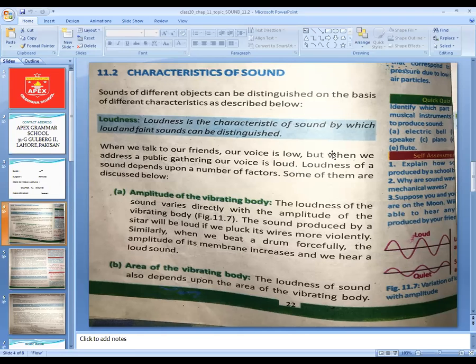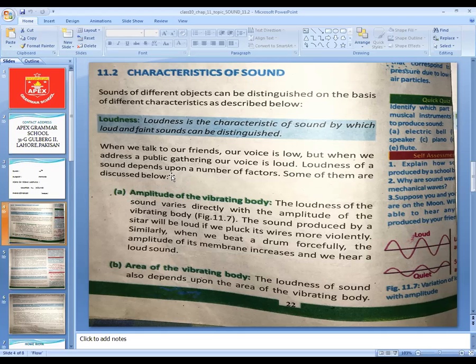This is obvious, because there are lots of people in the gathering, so we always speak louder. This is the loudness of sound. So when we talk to our friends, our voice is very low, and when we address the public, our voice is loud. This is obvious, right?